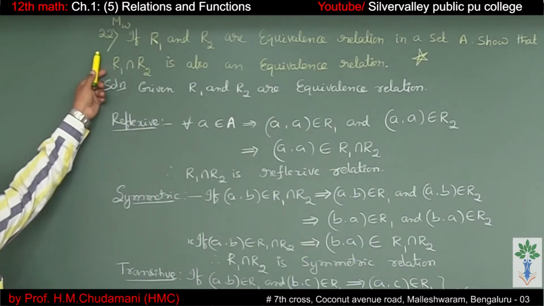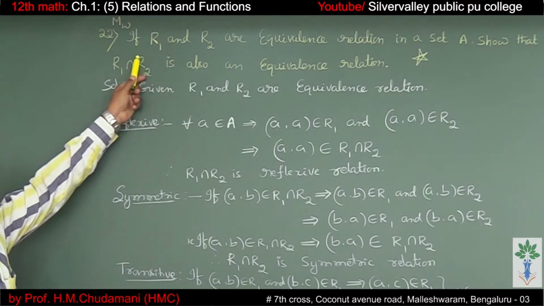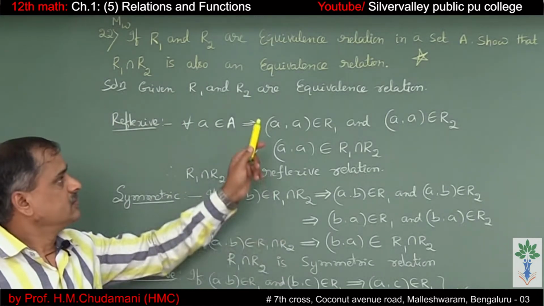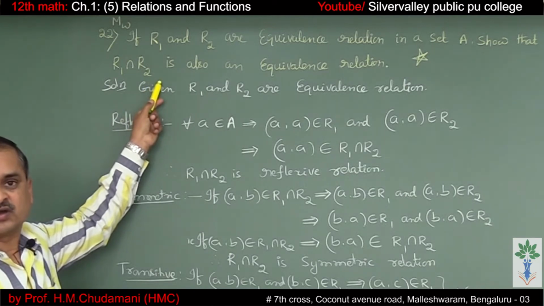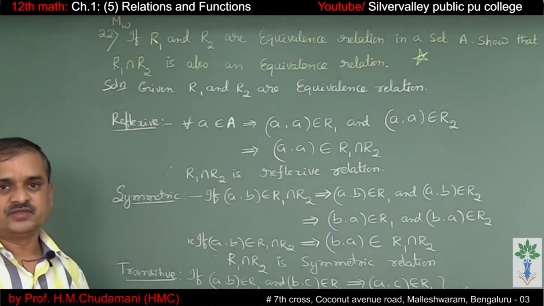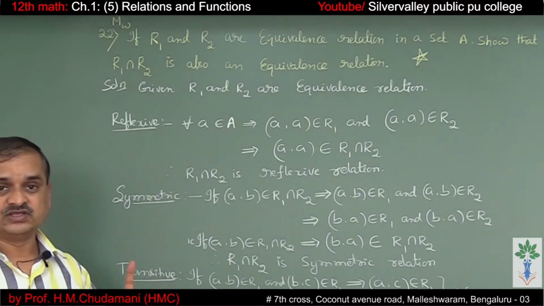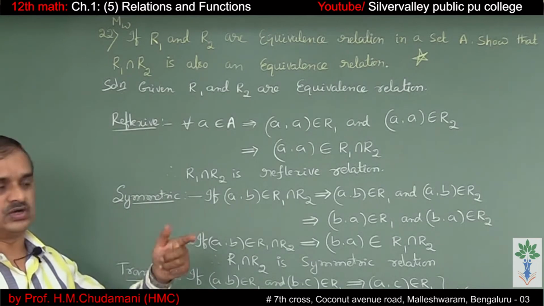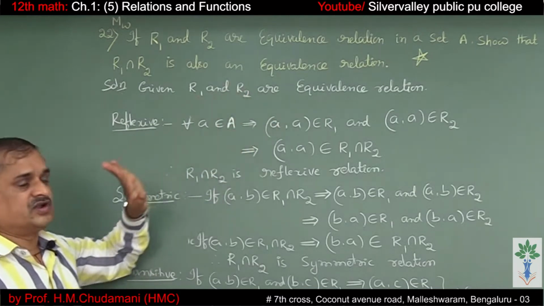The next question, 22, miscellaneous worked. If R1 and R2 are equivalence relations in a set A, show that the intersection R1 ∩ R2 is an equivalence relation. Since R1 is an equivalence relation, it has to satisfy reflexive, symmetric and transitive. Agree? Even R2 also. So these are the equivalence relations R1 and R2.